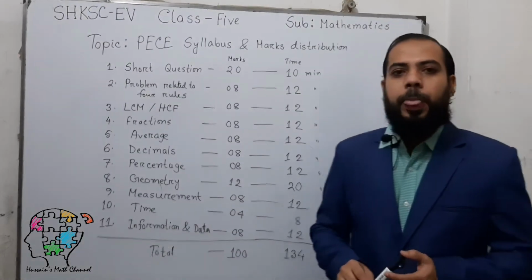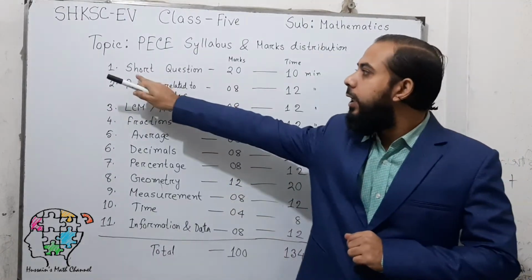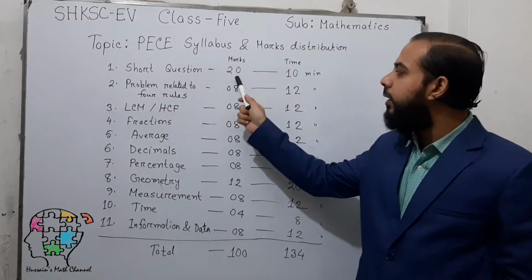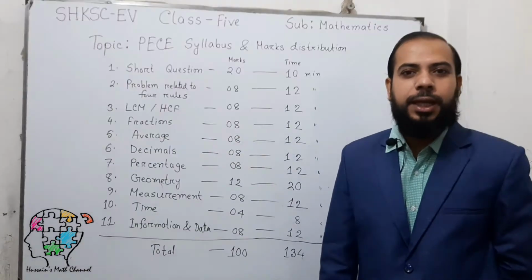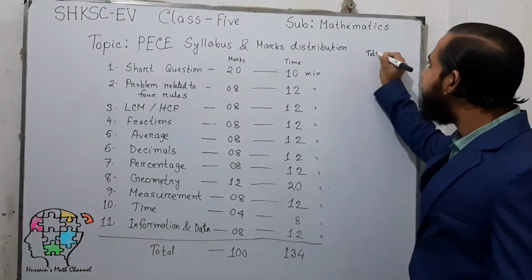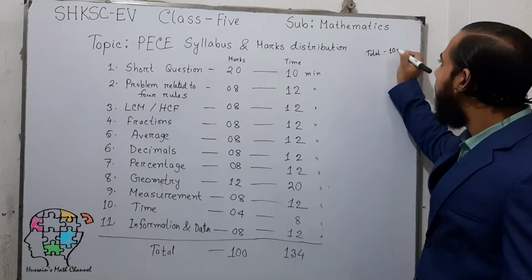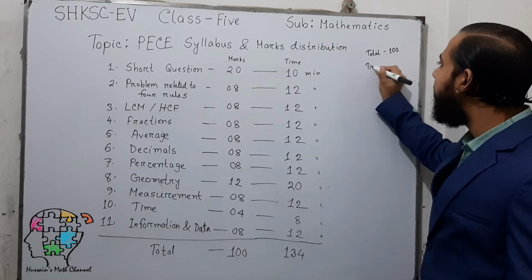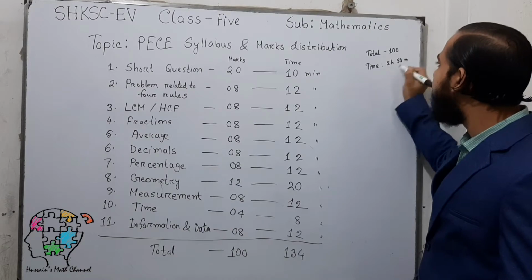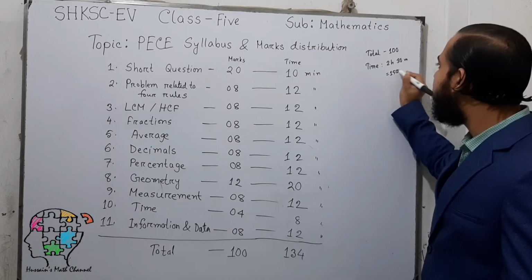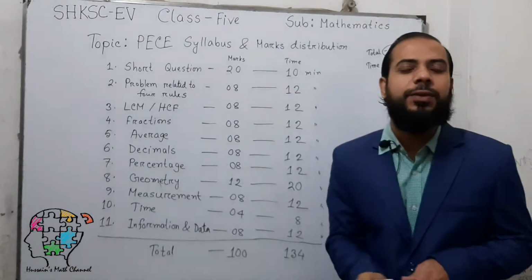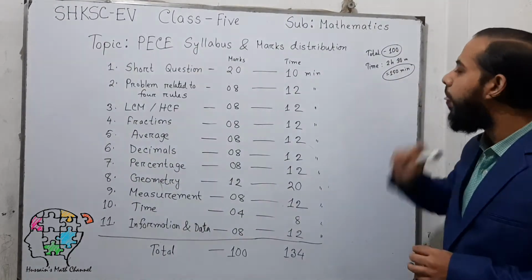At first, in question number 1, you have to answer some short questions and the mark will be 20. And you know the total mark is 100, and for this 100 your total time will be 2 hours 30 minutes. That means 150 minutes in total.